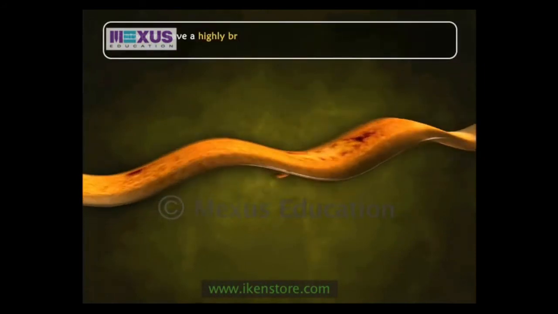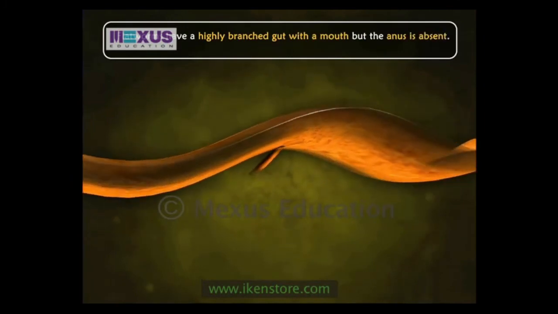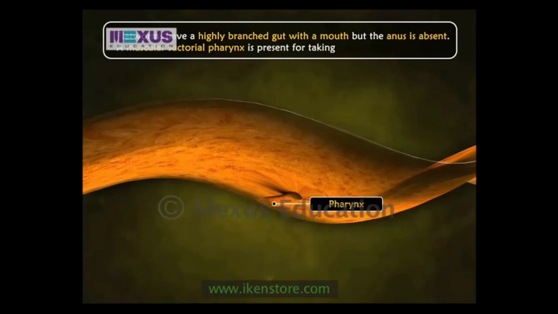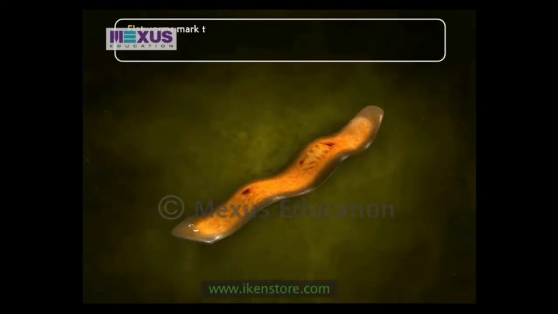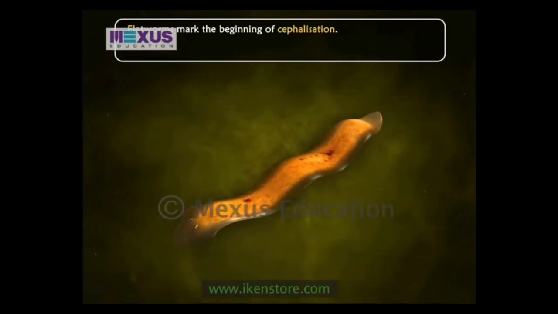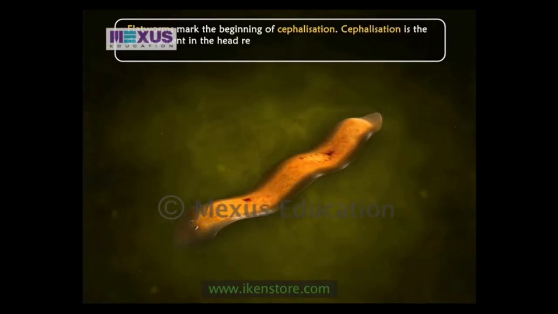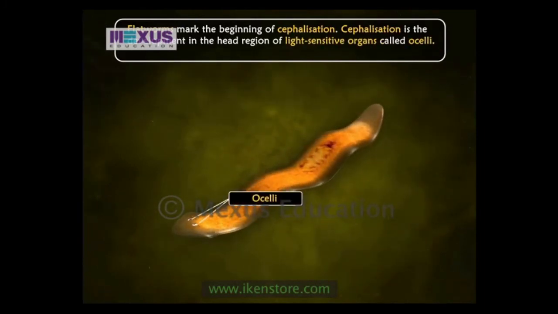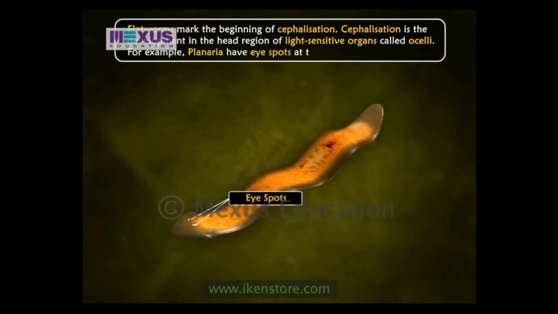Flatworms have a highly branched gut with a mouth, but the anus is absent. A muscular suctorial pharynx is present for taking in food. Flatworms mark the beginning of cephalization. Cephalization is the development in the head region of light-sensitive organs called ocelli. For example, Planaria have eye spots at the anterior end.